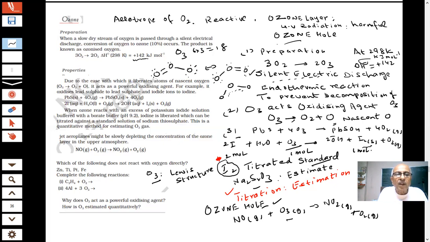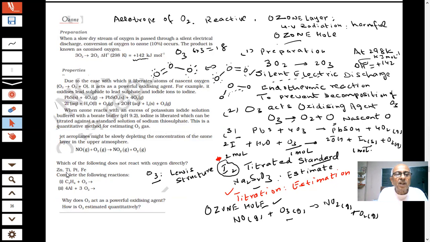For example, here some questions have been asked. Which one of the following does not react with oxygen directly?